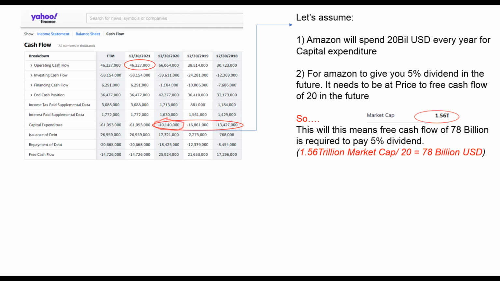The reason why I use price to free cash flow of 20 in 5 years' time is because, for all my investments, I expect a future dividend of at least 5%.